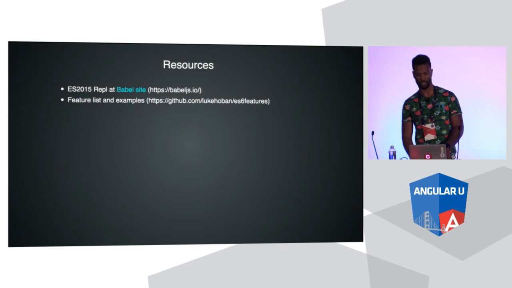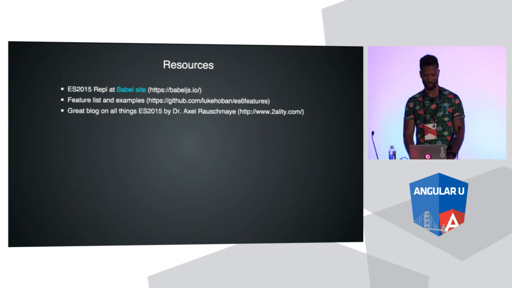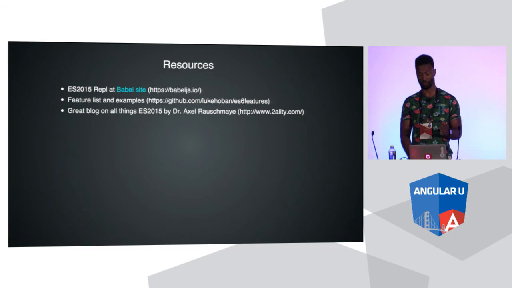Feature lists and examples. This is a repo of all things ES 2015 and examples of what they look like. I studied up on this a while ago. It's a really good resource. There's also a great blog on all things ES 2015. This guy writes an amazing blog about everything ES6, and he's actually writing a book. I think it's open. It's an ebook that you can download now, as an early preview.